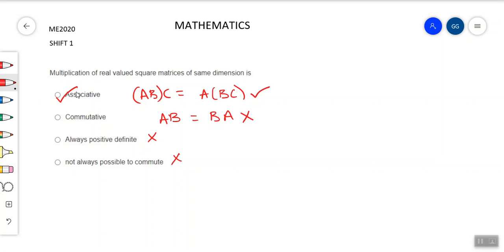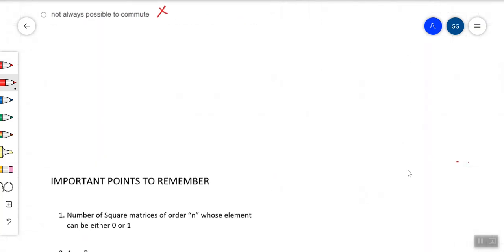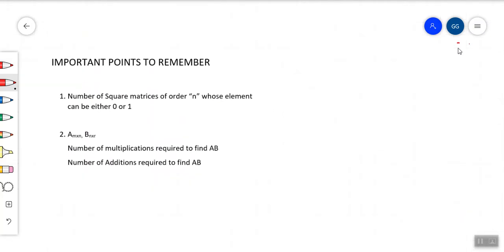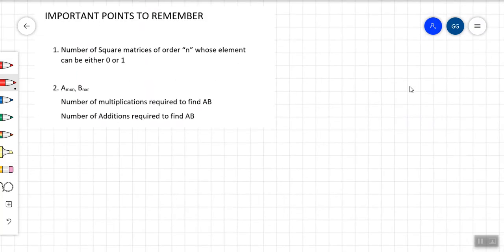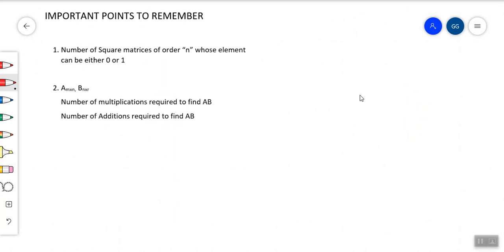Listen aspirants, in competitive exams like GATE, your success completely depends on how efficiently you manage your time in the exam. You need to answer some questions directly. For that, you have to remember a few formulas, facts and results related to each and every topic. Coming here related to matrices, here are a few results I'm going to give. If you can remember these results, you can directly answer questions or use them while solving other questions also. Let's see what these results are. These are really important. Please remember this.